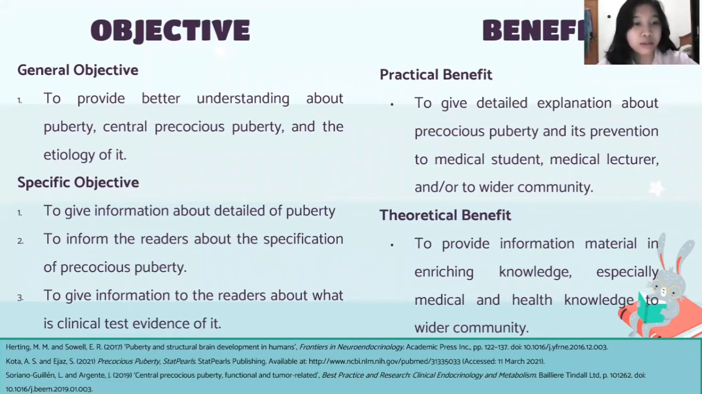First, to give information about the details of puberty. Two, to inform the readers about the specification of precocious puberty. Three, to give information to the readers about what is the clinical test evidence of it.